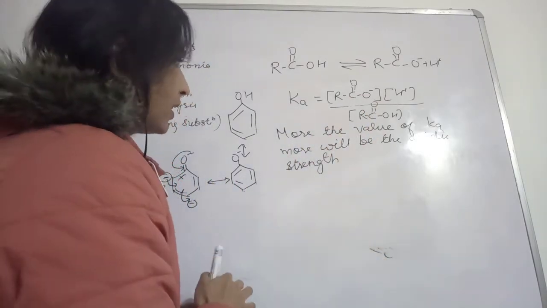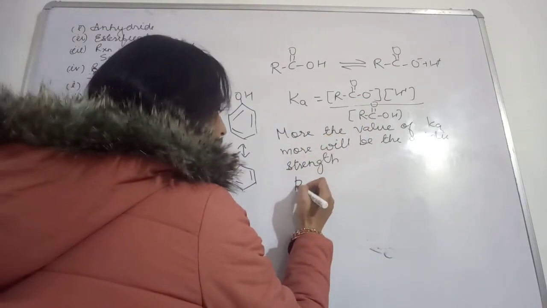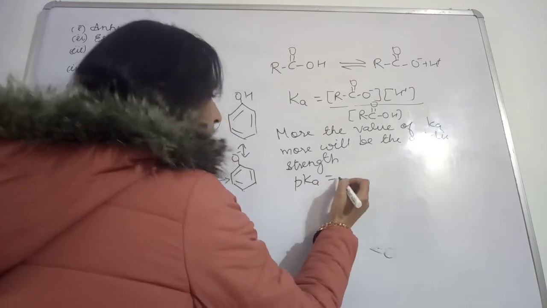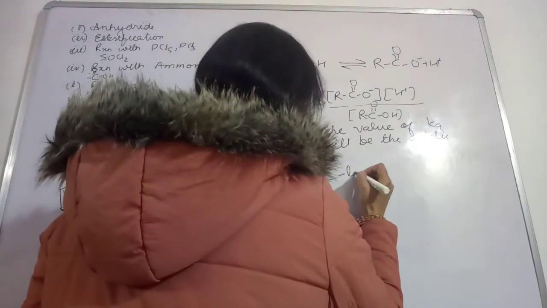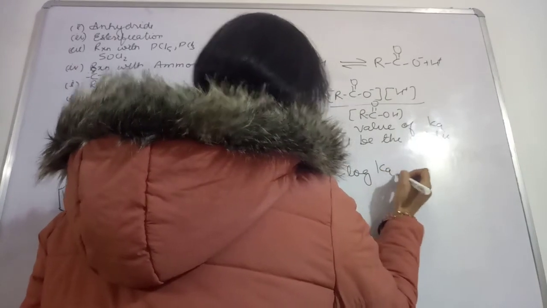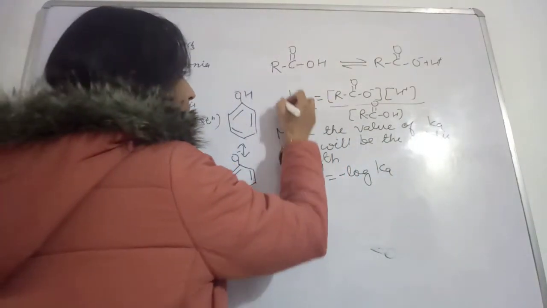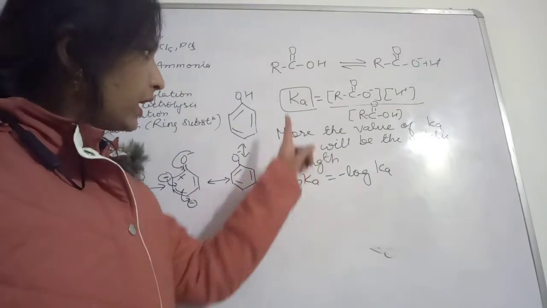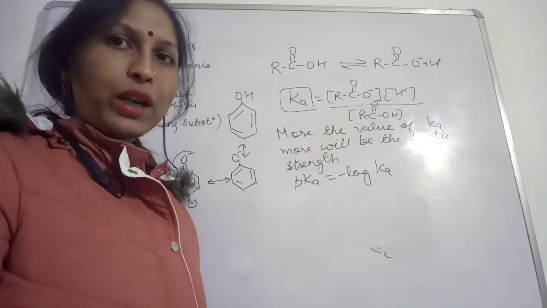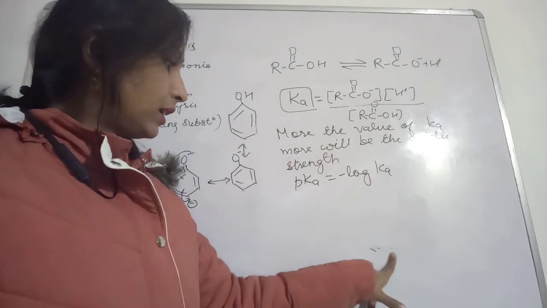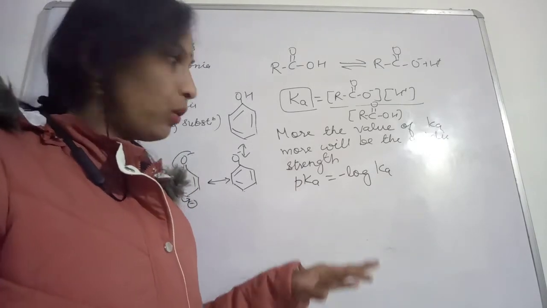Now next is pKa. What does this pKa mean? pKa is the negative log of Ka. So this will help you in determining the acidic strength. How?